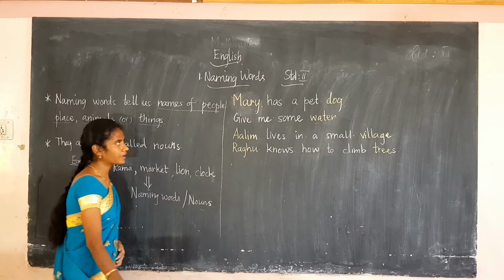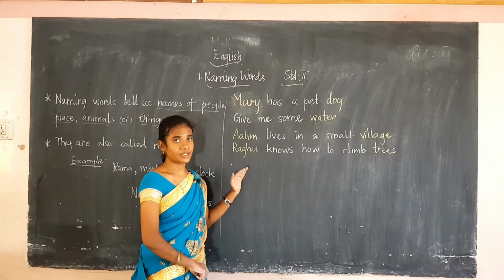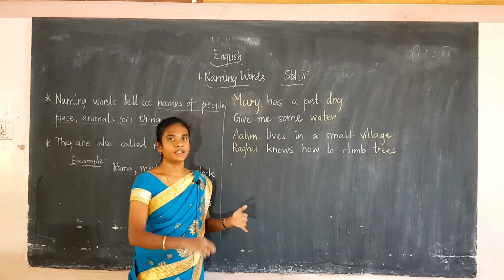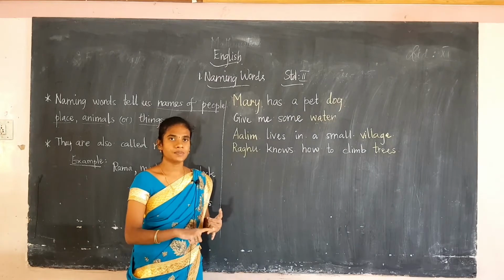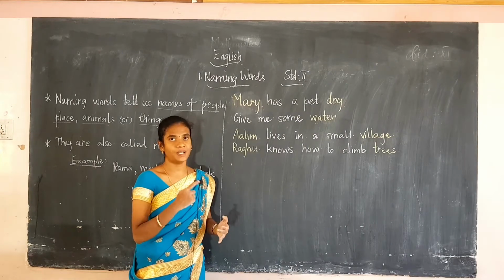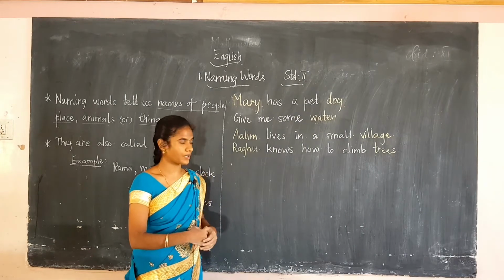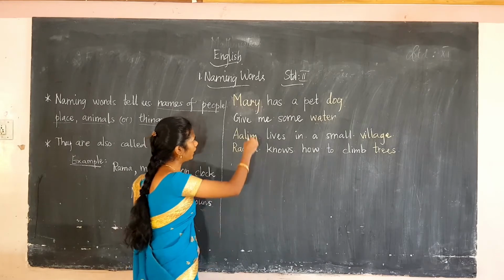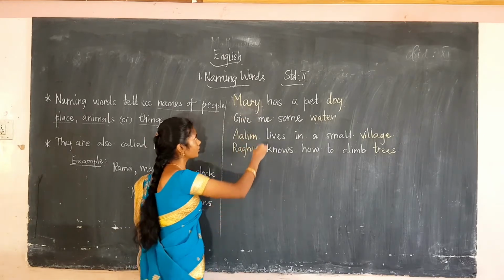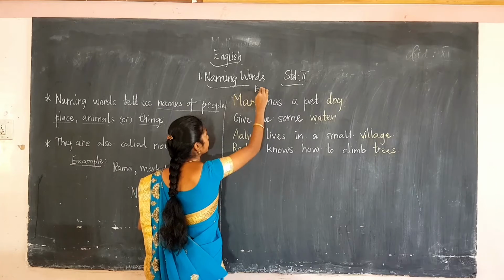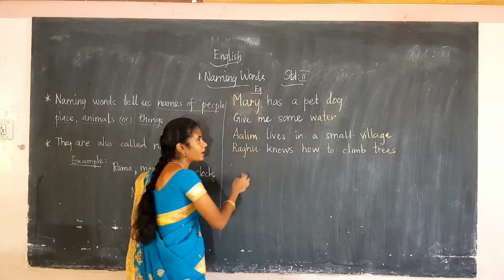Here also they have given an example. Here you have to find out the names of people, names of place, names of animals and names of things. There are 4 example sentences given. So what have I told?